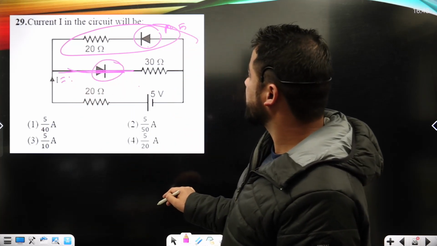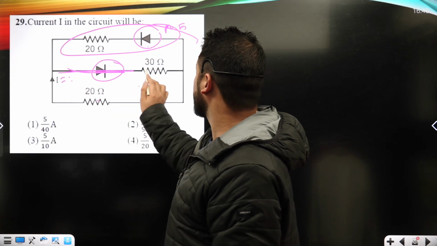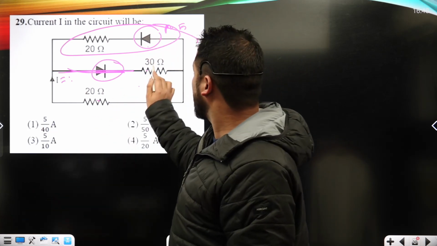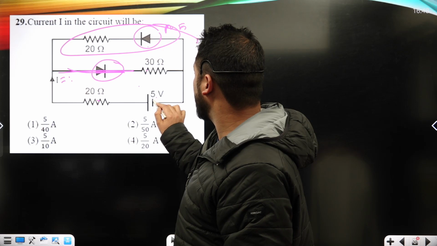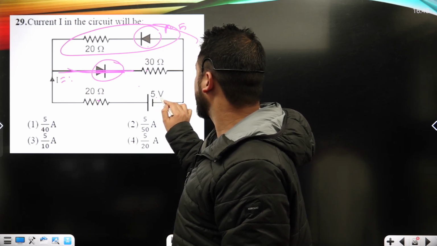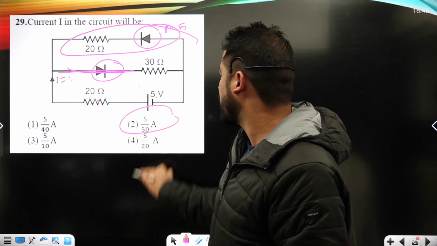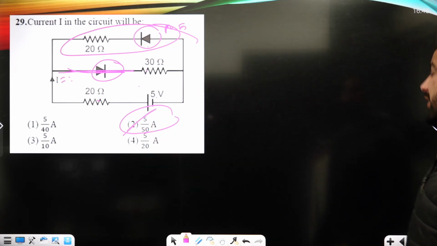So what we are asked to calculate is the current. These two resistors are now in series. They are 50 upon 5 upon 50, that's 1 by 10, okay? 5 upon 50 is the answer, and it is shown under option number second, okay?